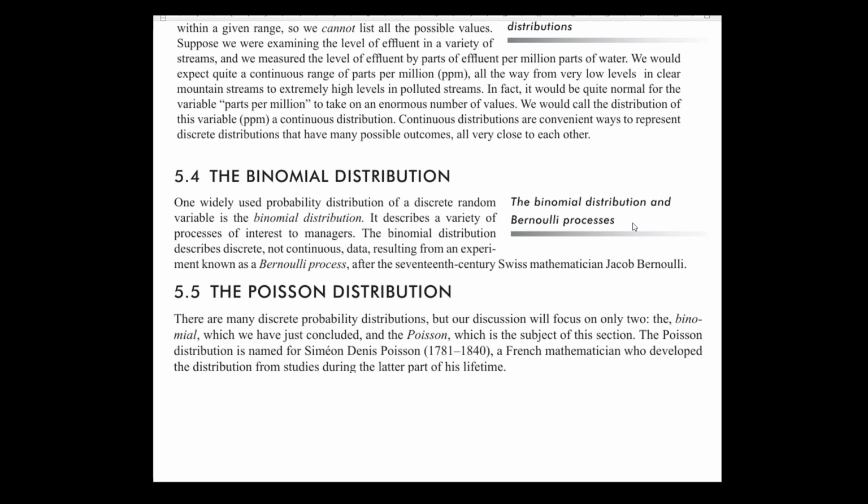Then we have the Poisson distribution, which is also a discrete probability distribution, named after Simon Denis Poisson, a French mathematician. Queuing theory is an application of the Poisson distribution. It will be covered in a different video later on.